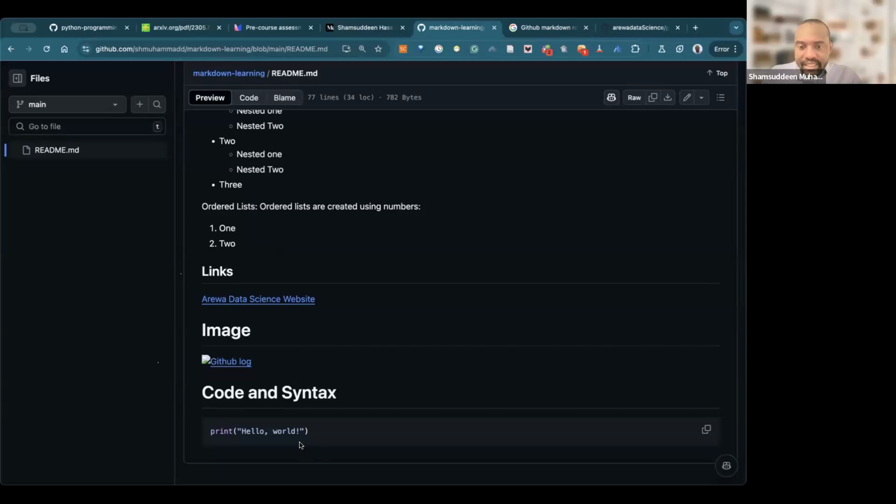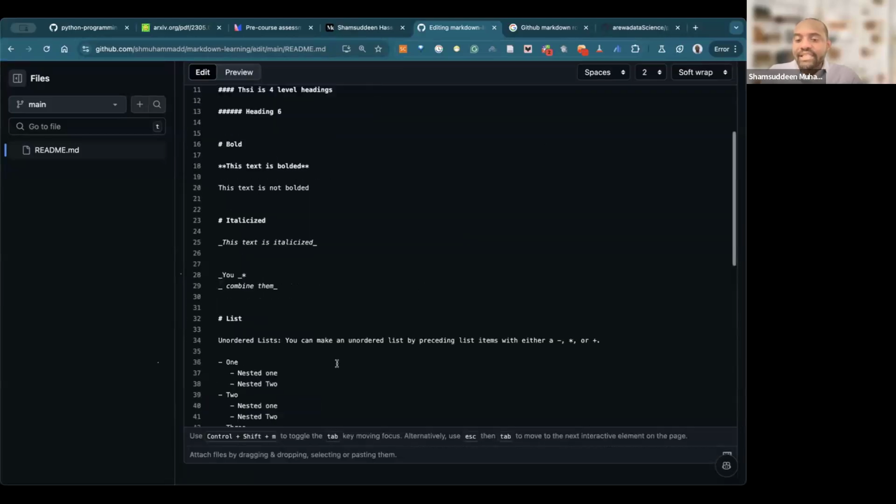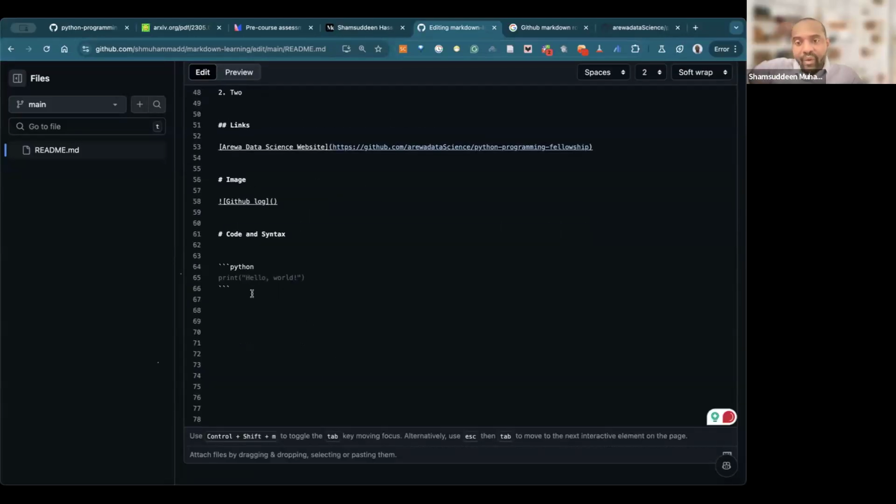You can see this is highlighted. You can see it put it. So this is what we call code and syntax highlighting. It just highlights because it separates the normal text from any other one.